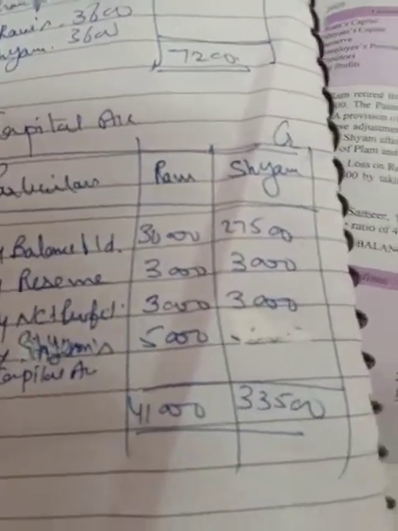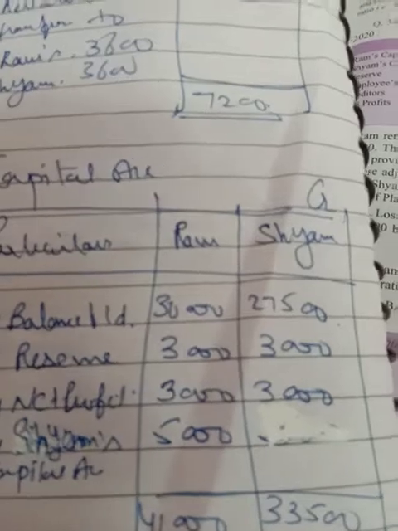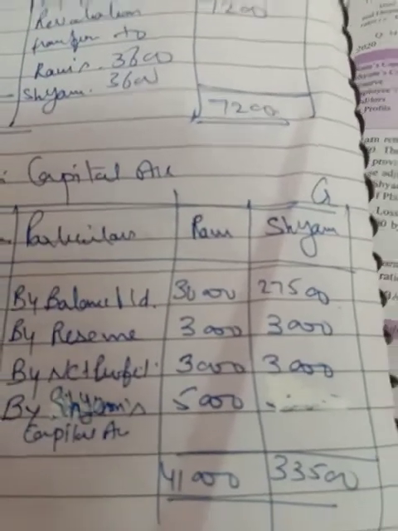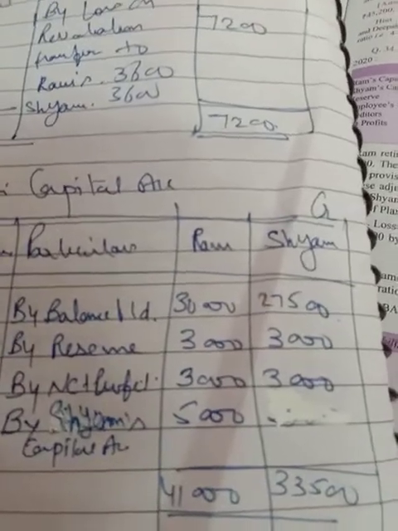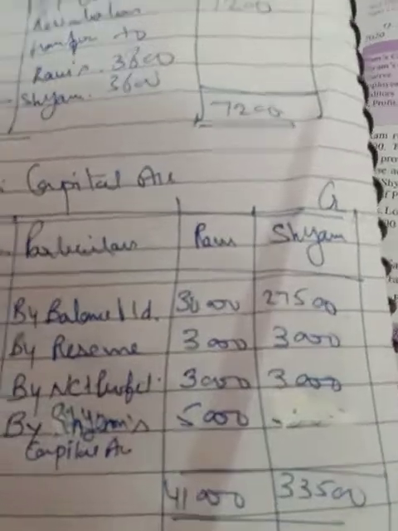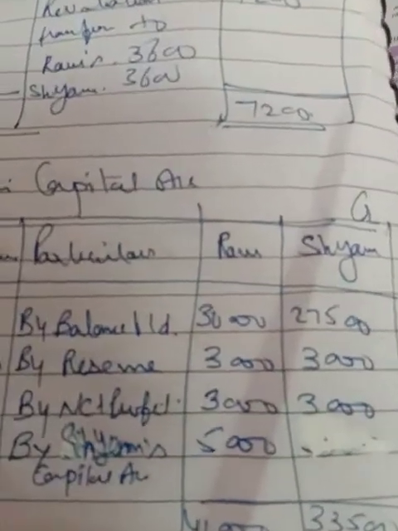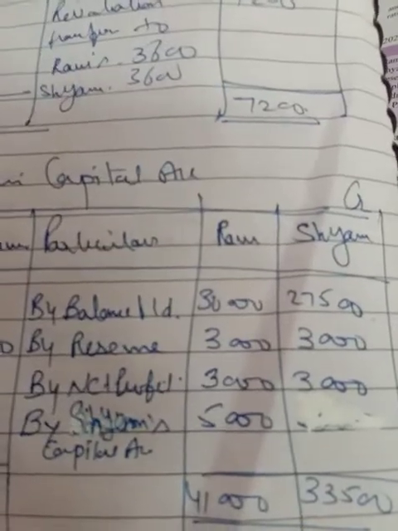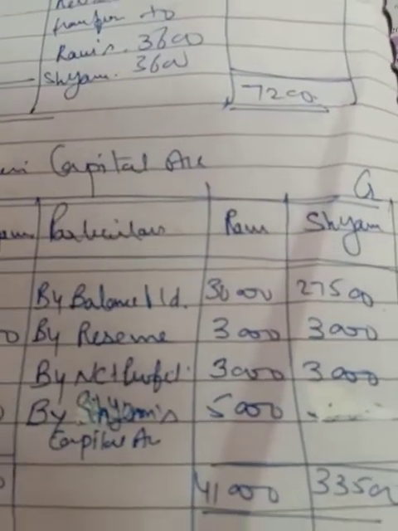Now what about the goodwill? Here the goodwill is to be calculated. Goodwill is to be valued at 10,000. So we are to take Sham's share. Both are equal partners, so 5,000 will be Sham's share, and 5,000 will be given by him. We have to calculate Ram's share because he is retiring. So Ram's share is also 5,000 because both have the old equal profit sharing ratio.